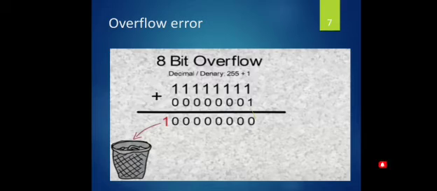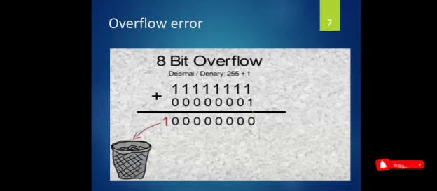Here we are doing 8-bit arithmetic, so the number of bits is 8. So the answer will have a 9th bit, and this 9th bit is called an overflow. In our computer we are unable to store 9-bit data because the computer memory storage is up to 8 bits. So 9 bits cannot be stored in 8 bits. This error is called an overflow error.